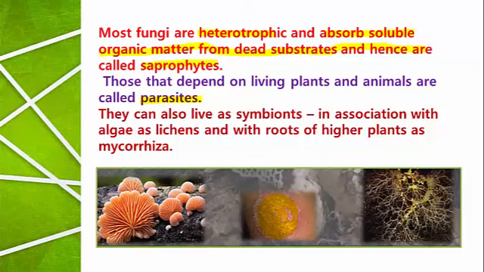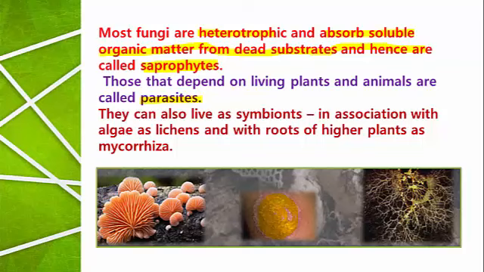Saprophyte means the organism which gets its food from dead and decaying matter. If an organism is decaying and another organism is getting its food from decaying organic matter, no doubt it is called saprophyte.